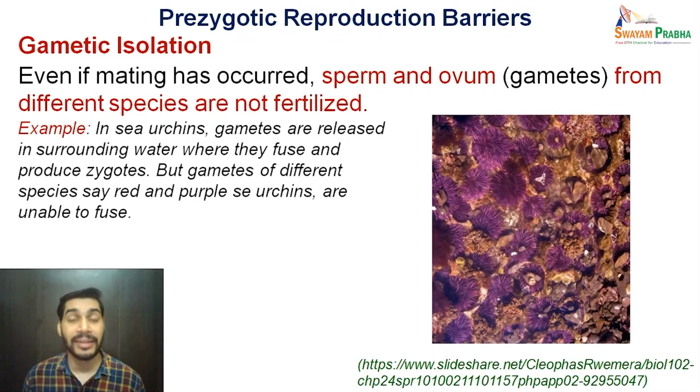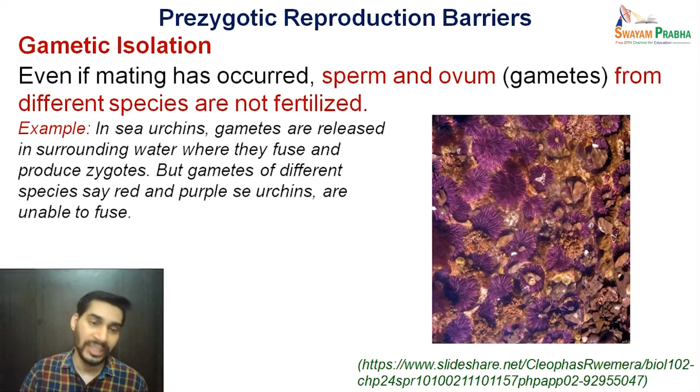And that is the case of gametic isolation, which in other words we can say lately results in gametic mortality. So obviously if sperms and ovum are not fertilizing with each other and no further development is taking place, they are going to die because all of them do have a shelf life. So this kind of barrier also exists within this category and we call it gametic isolation.